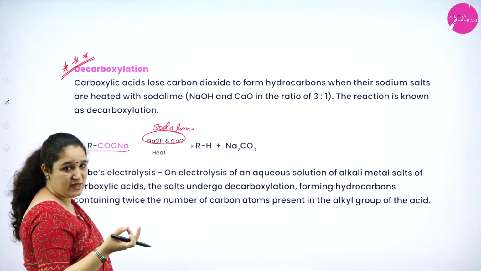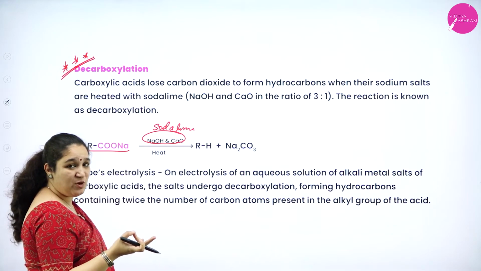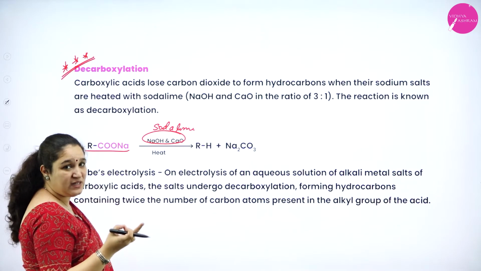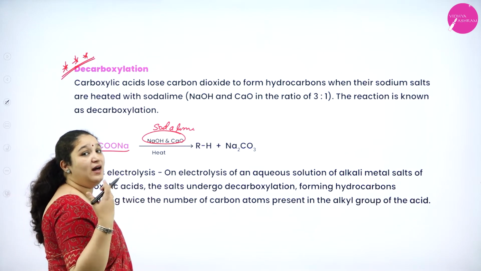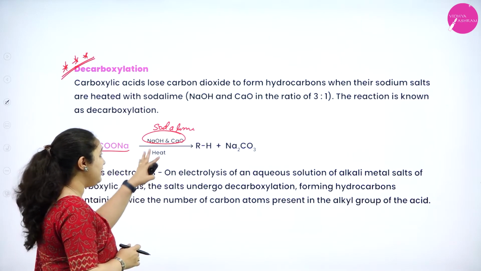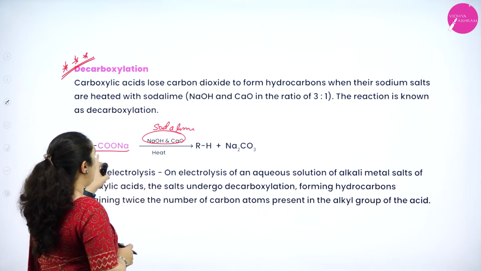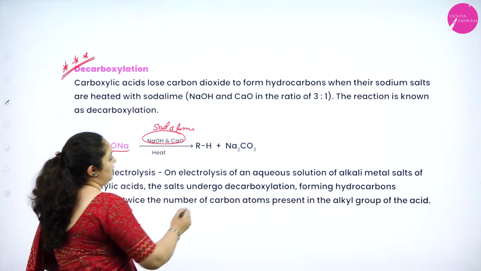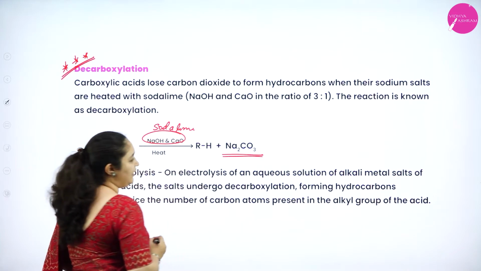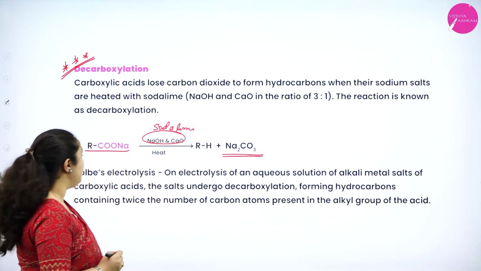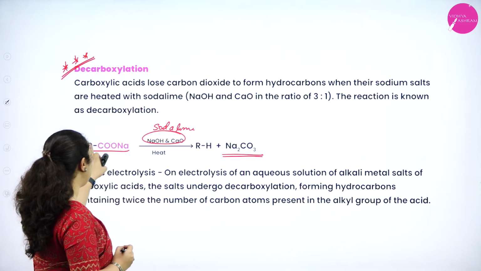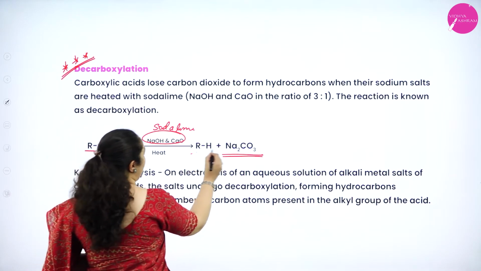Sodium hydroxide and calcium oxide in 3:1 ratio, when mixed, we call it soda lime. When it is heated, carbon dioxide is lost in the form of sodium carbonate, Na2CO3, and the hydrogen will get added to the R group to give hydrocarbon.